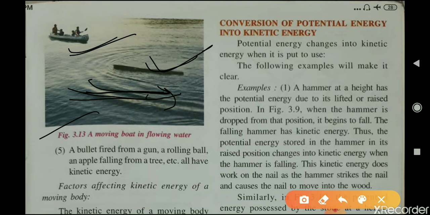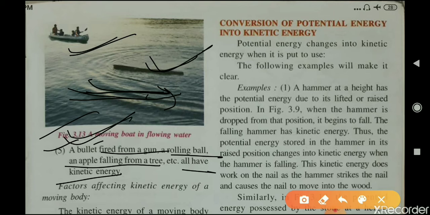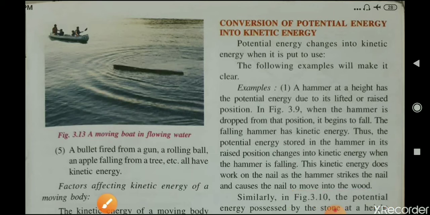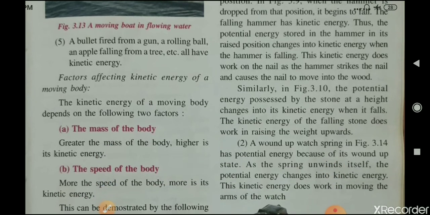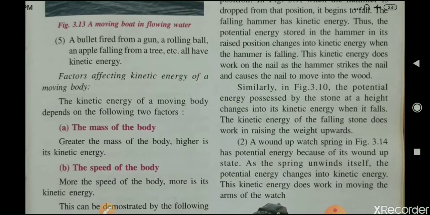Fifth example: a bullet fired from a gun, a rolling ball, an apple falling from a tree, and so on, all have kinetic energy. All these objects are in motion and therefore they possess kinetic energy. So these are the examples of kinetic energy.